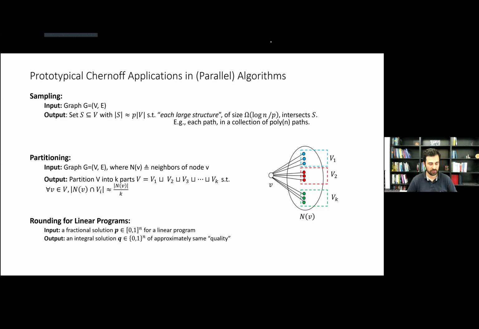Or more generally, we often cast our problem as a linear program. We get a fractional solution for it, and then we sometimes do randomized rounding to turn this into an integral solution of roughly the same quality. And we use concentrations to show that the quality is actually very close to where it was.